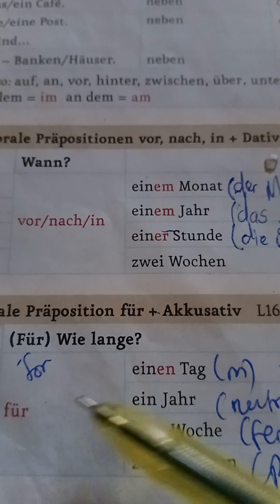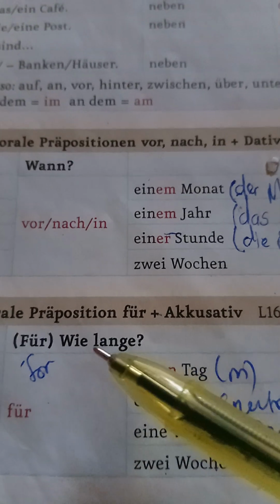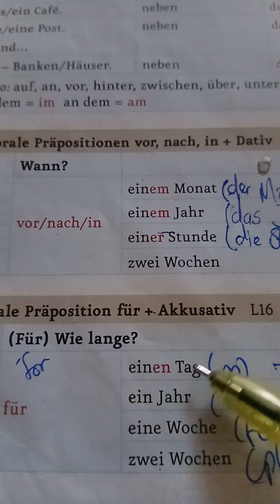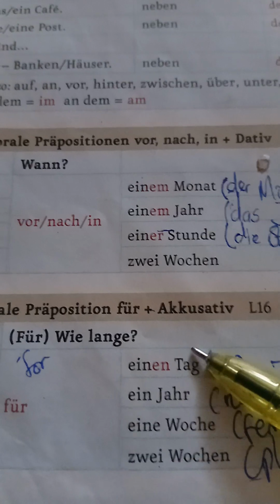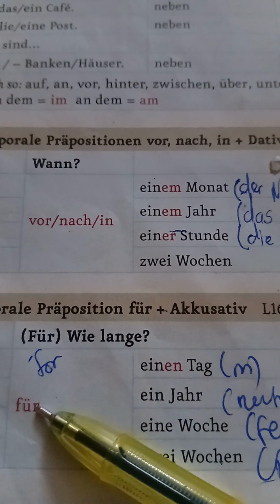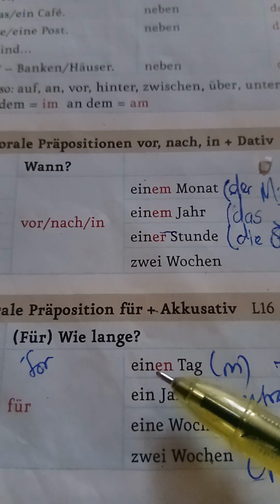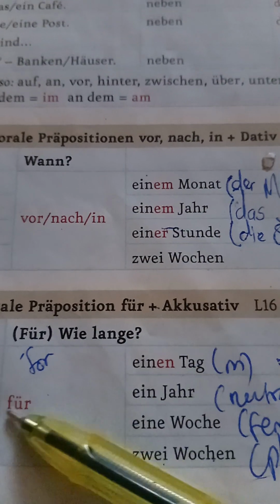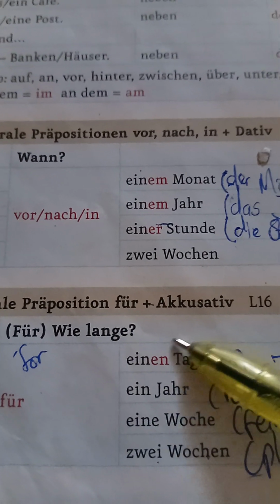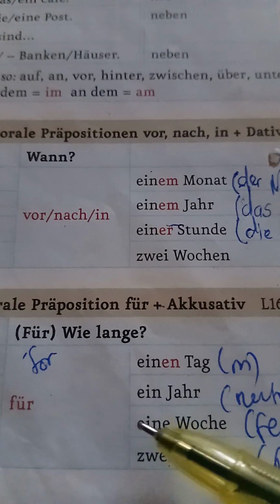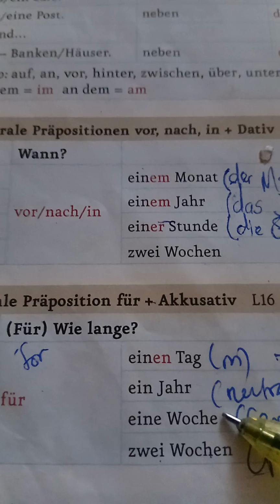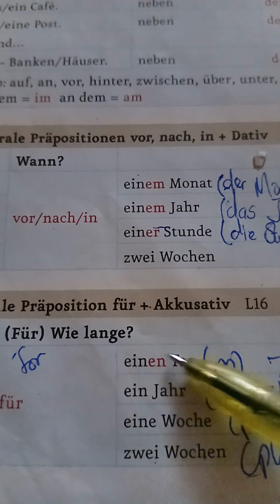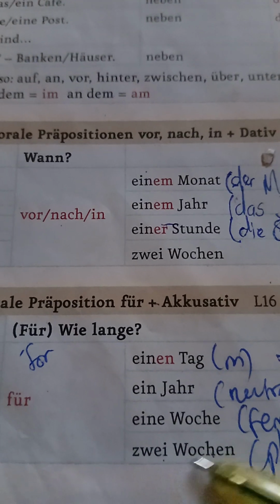So, für einen Tag, for a day. So, wie lange haben Sie Deutsch gelernt? For one day, für einen Tag. But if the German time word here, this is the preposition, this is the article, this is the noun. So you can see it coming between the preposition, the article, and the noun. The same applies here. If it is feminine, it will be eine. It can be für eine Woche, für eine Nacht, for one night, für ein Jahr, for one year, für einen Tag, for one day, für 2 Wochen, for 2 weeks.